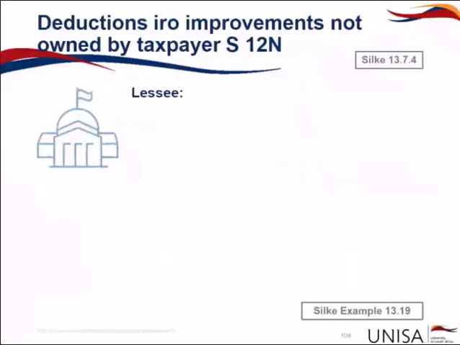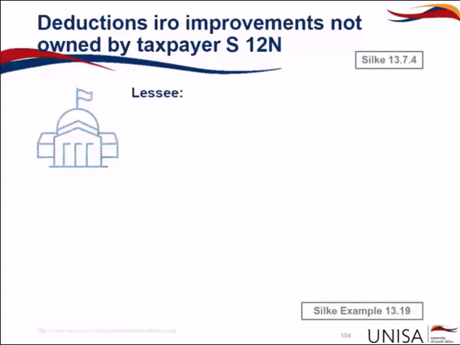When we look at deductions with regards to improvements that are not owned by the taxpayer, however, Section 12N applies. So this would be the case where we effect leasehold improvements on, let's say, municipality or government-owned land where the lessor is not liable for tax.